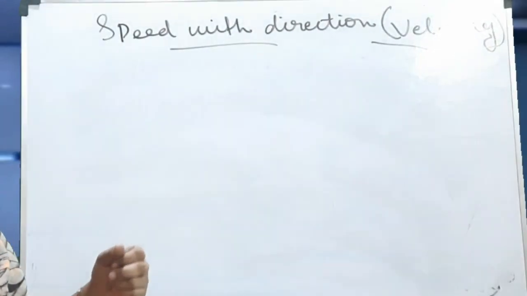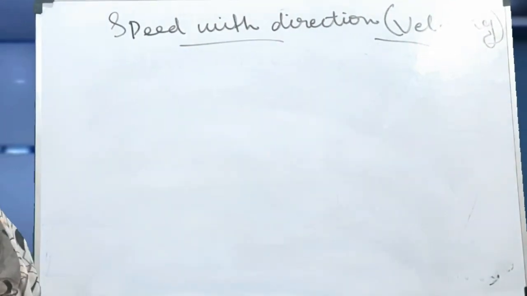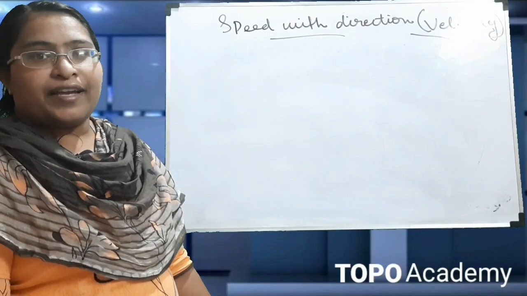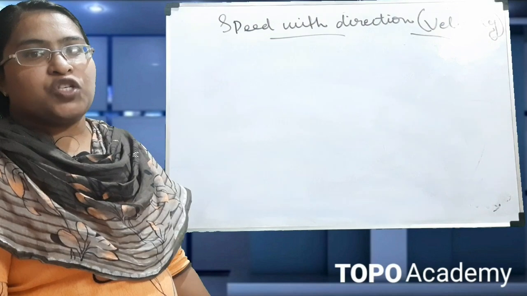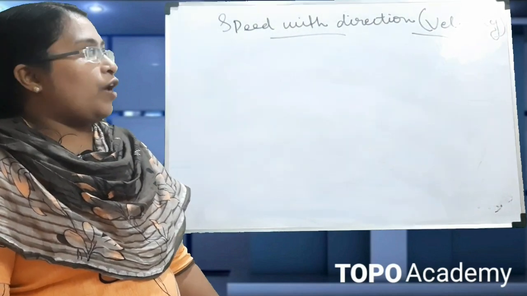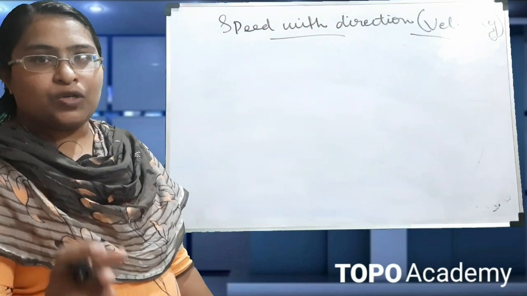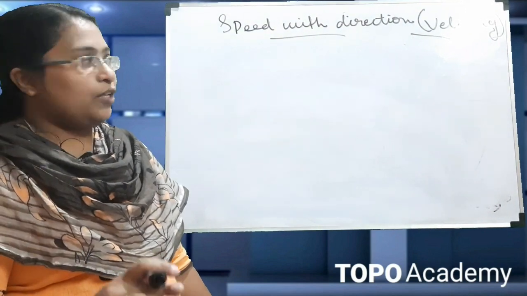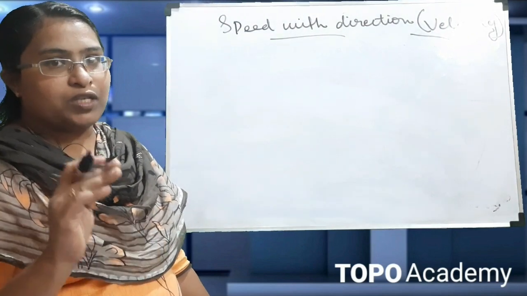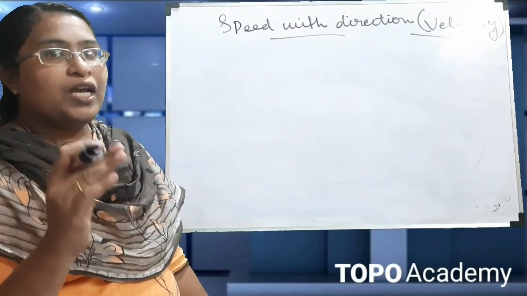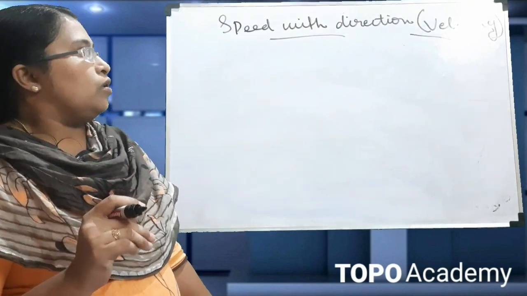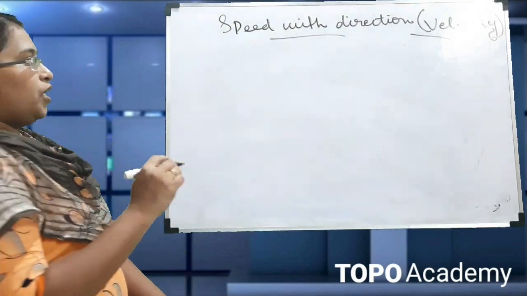So the term to specify the speed with direction is velocity. In speed, there is no direction; we are only specifying the magnitude. In the case of velocity, we are specifying the magnitude and direction. The velocity means the speed with direction. That is known as velocity.